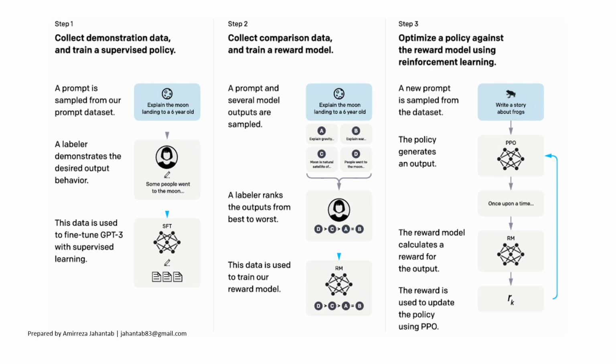Okay, now we have two models, the SFT model, Supervised Fine-Tuned model, and the RM, Reward Model. Now, in step 3, we use reinforcement learning to train our final model. Here is the loop. We sample a prompt from the dataset, give it to the model, and the model generates a response. Now, we feed this response to the reward model, and the reward model outputs a score, not a ranking. And now we use that score to train the SFT model via PPO.